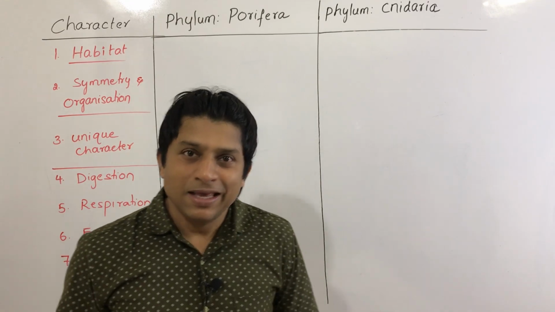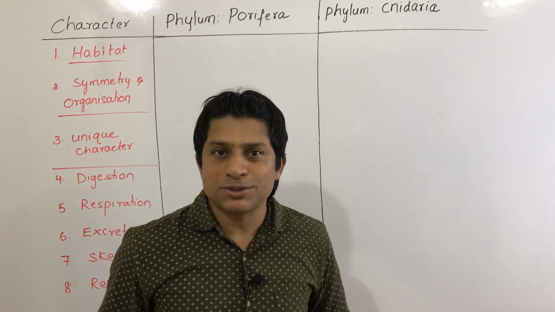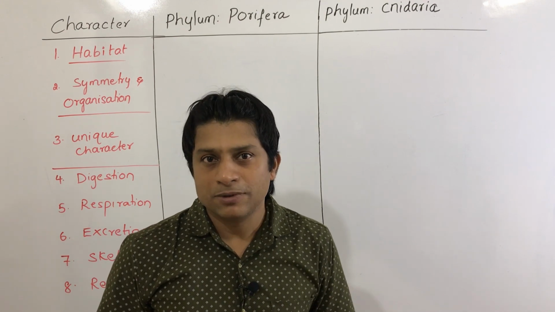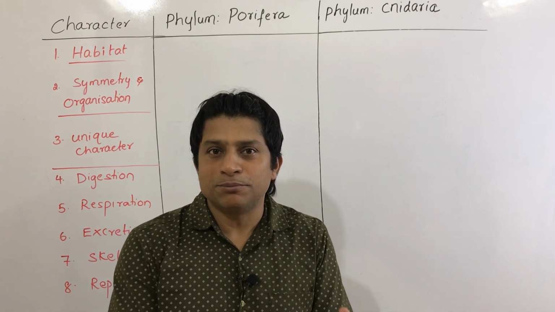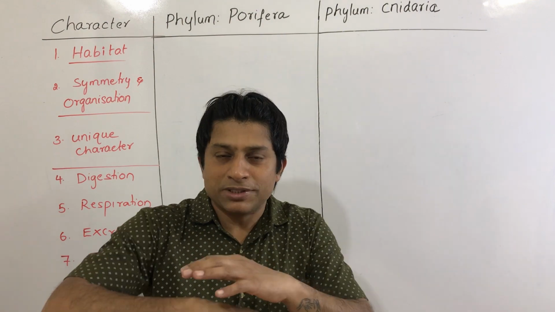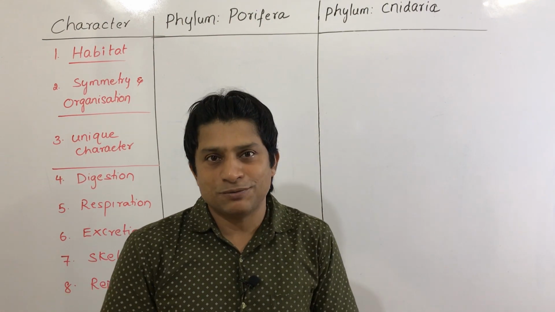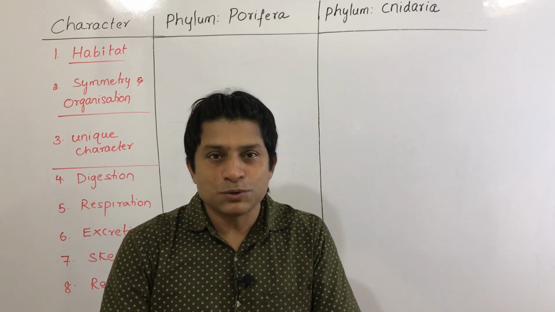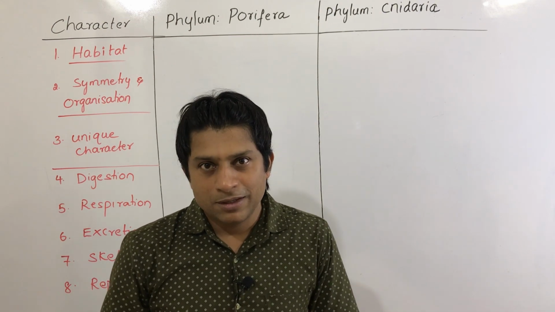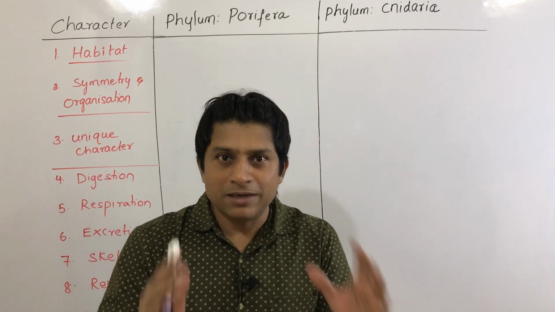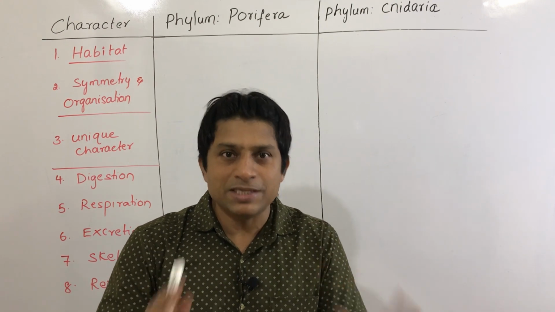Hello students, in animal kingdom there are 11 phylums starting from phylum Porifera to phylum Chordates. Every phylum has got some unique characters. It's difficult for the students to remember all these characters, so sometimes you may confuse and mix one character with the other. So I have devised a simple method to make people understand and remember all these easily.